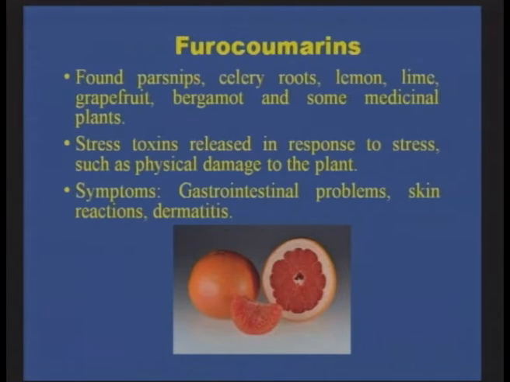Furocoumarins. These are found in the parsnips. Parsnips are related to the carrots and the parsley. So it's a combination of that which we refer to as the parsnips. Then you have the celery roots. We have lemon, lime, grapefruit, bergamot and some medicinal plants. So they all contain the furocoumarins. They can be toxic to some people.